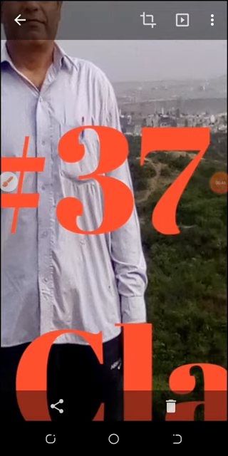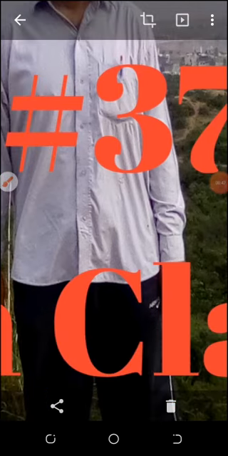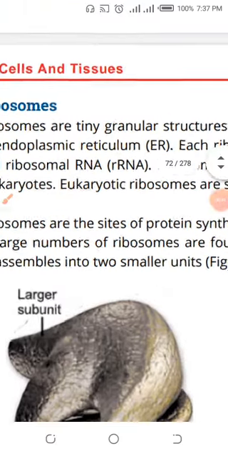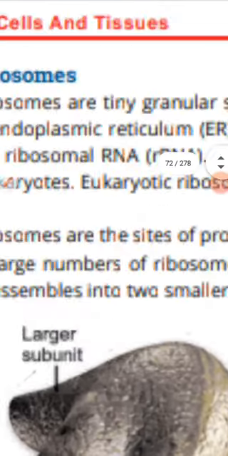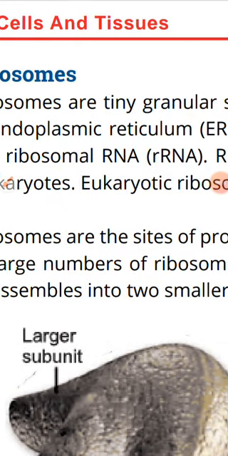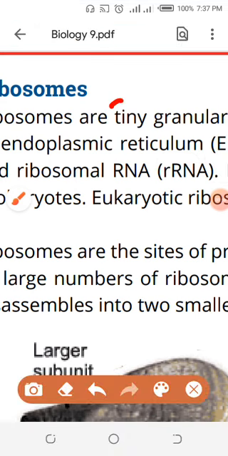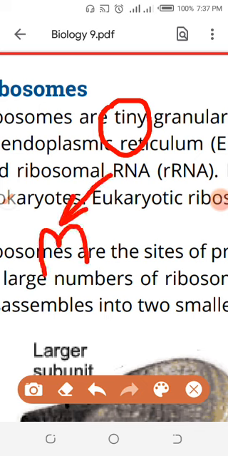Ninth class, I am here to deliver lecture number 37, and I am discussing the ribosomes. Now, the information is that ribosomes are without membrane. I will divide the organelles into two types. There are two types of structures present in the cytoplasm. One type of organelles are with membrane and one type of organelles are without membrane.